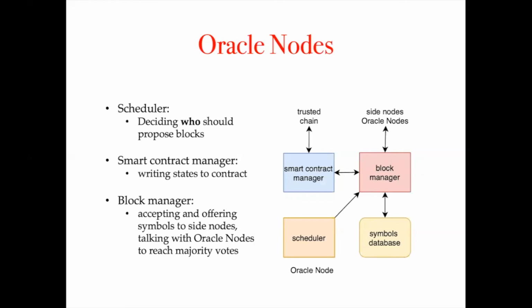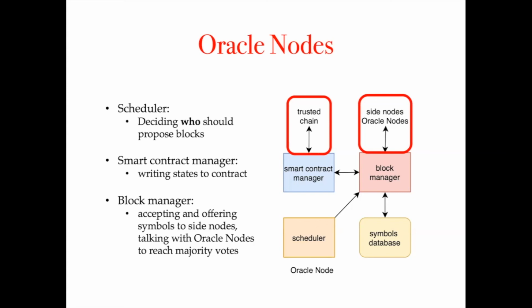Every oracle node also has 2 responsibilities. The first is to store and offer block symbols on request from sidechain nodes. The second is to vote honestly for committing any proposed block to the main chain. If a side blockchain node proposes a block, the oracle node will check with the local scheduler.